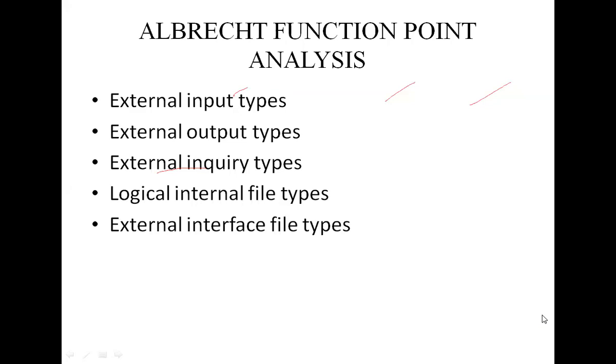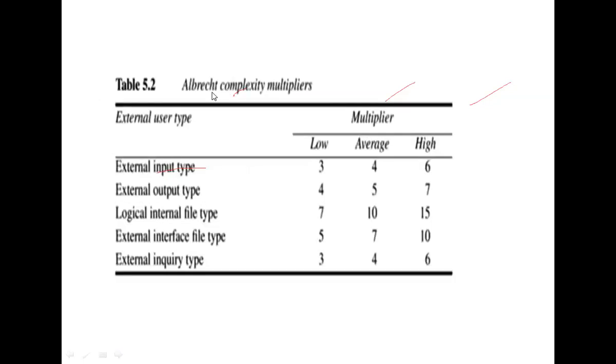And here each component, each of these five, is classified as having either high, average or low complexity. This is the chart given by Albrecht, the function complexity multiplier.